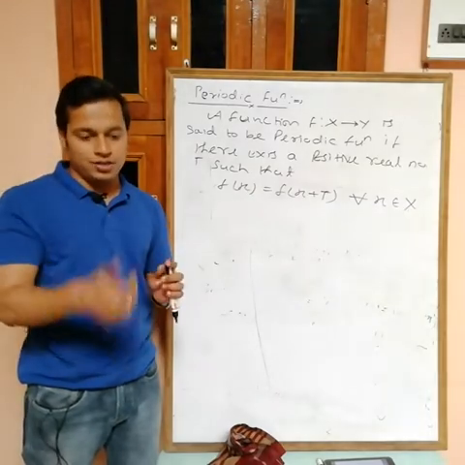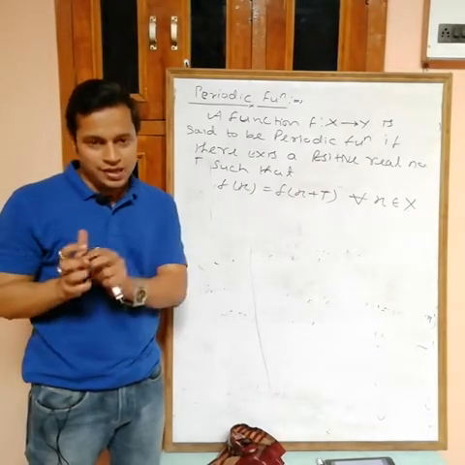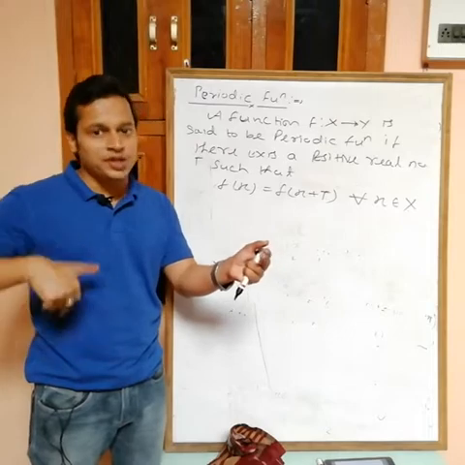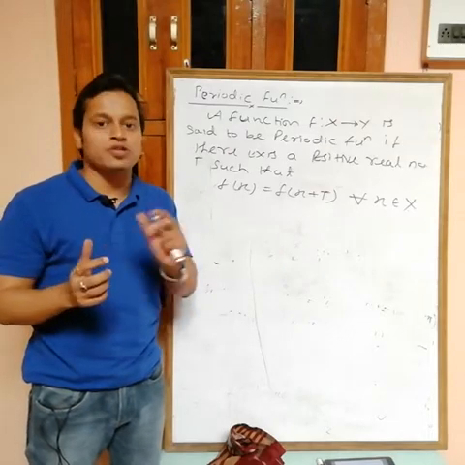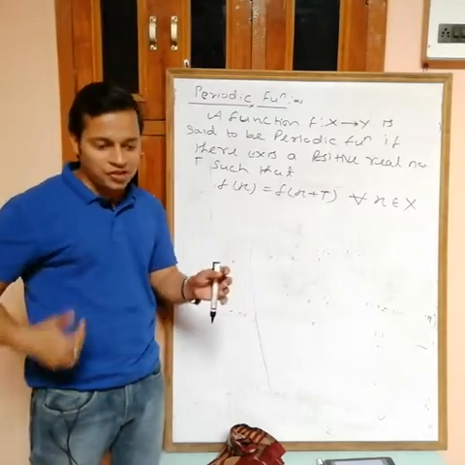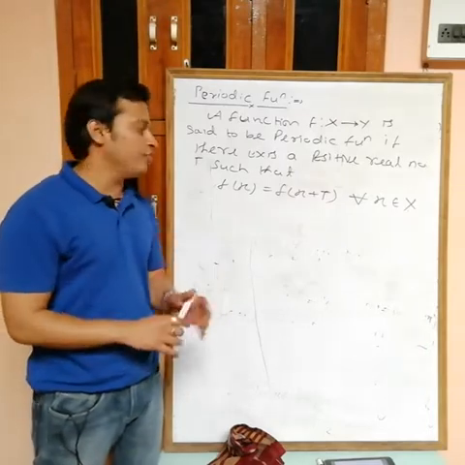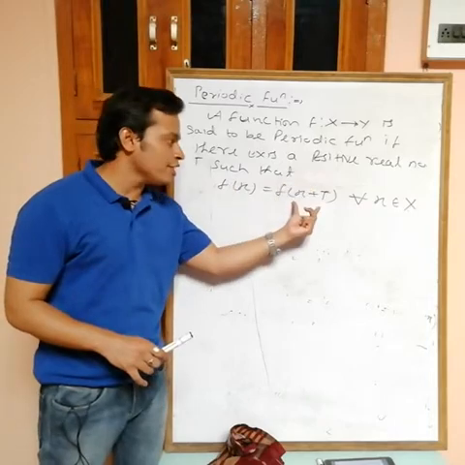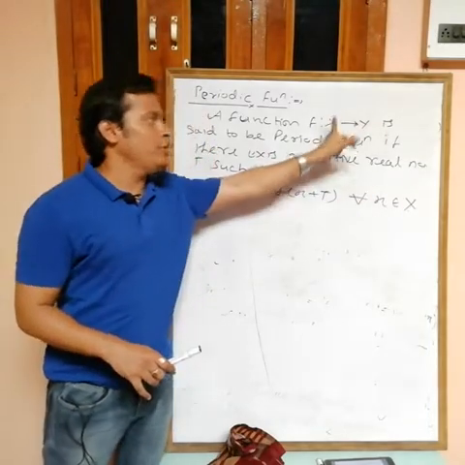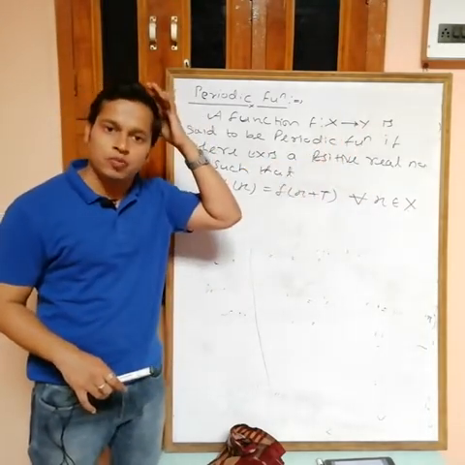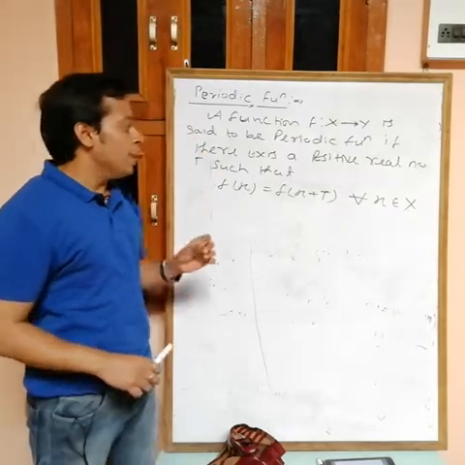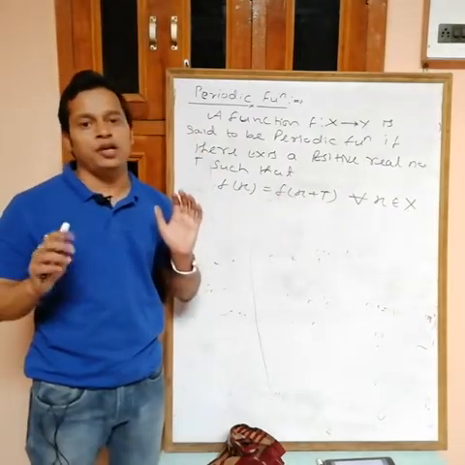In the case of sine, the period is 2 pi, so sin x is equal to sin(x plus 2 pi). The period is also 4 pi, so sin x equals sin(x plus 4 pi). After a t interval we are getting a repeating value, so if f(x) equals f(x plus t) for all x belonging to the domain, then the function is said to be a periodic function, where t is known as the period of this function.